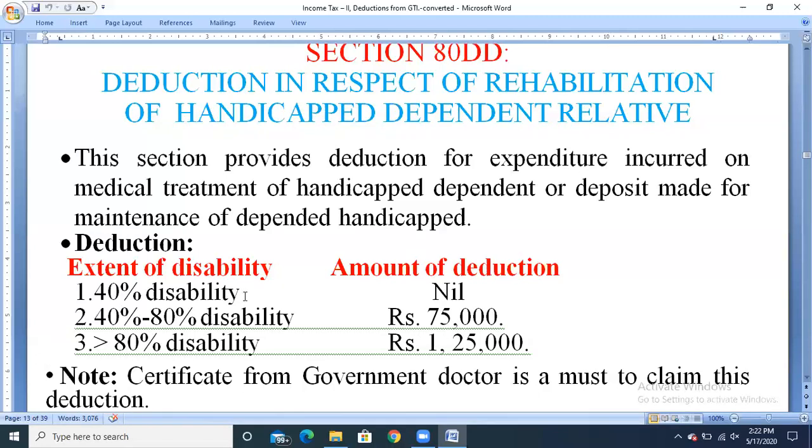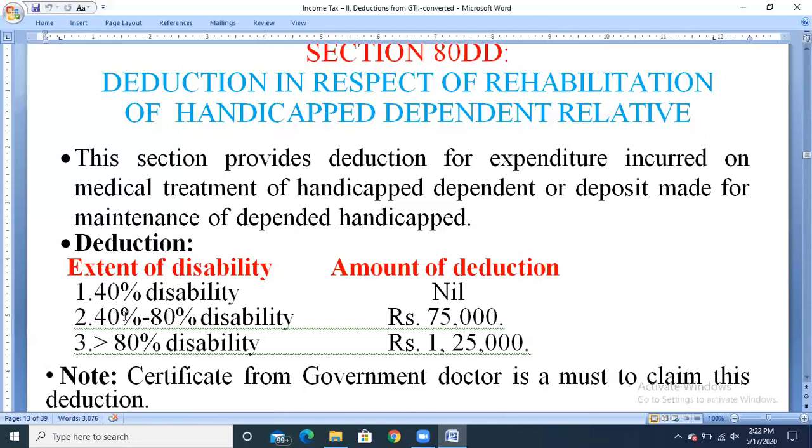If the percentage is less than 40%, no amount will be deducted. In the certificate they will clearly mention the percentage of disability, and if that percentage is less than or equal to 40%, nil or no amount can be claimed as deduction.